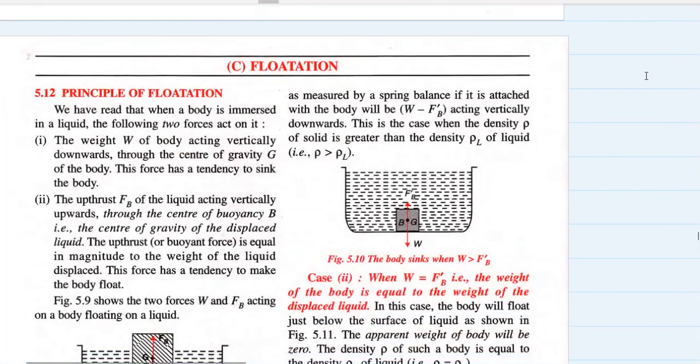This is the last topic of Physics Chapter 5, Upthrust in Fluids, Archimedes' Principle and Flotation. So this is the last part, flotation. We have already discussed flotation in the previous parts. It's not that this is completely new and we have to start from the beginning.